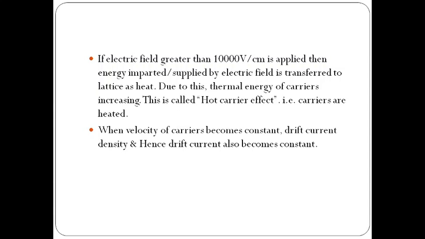So when the velocity of carriers becomes constant, the drift current density is also constant. Why? Because we can write the drift current density Jd equals rho v into V. Rho v is the volume charge density, it is constant. So when velocity is constant, rho v is constant, then drift current density is also constant. Jd is directly proportional to the velocity of the carriers. So when the velocity of the carrier is constant, the drift current density is also constant.